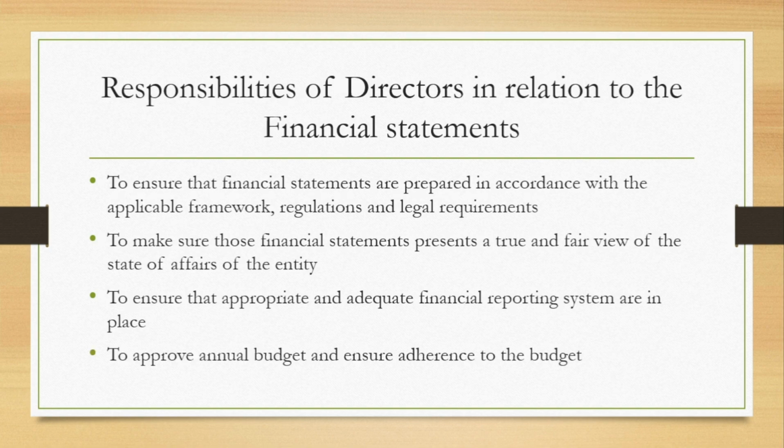And the last that we have here is to approve the annual budget and ensure adherence to the budget. It is the responsibility of the directors every year, and some even do it quarterly, to ensure that the budget is in place and there is strict adherence to the budget. And if there is need for a revised budget at any point in time, it is the responsibility of the directors to do so.